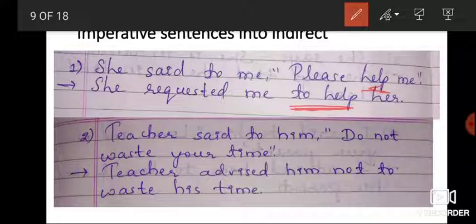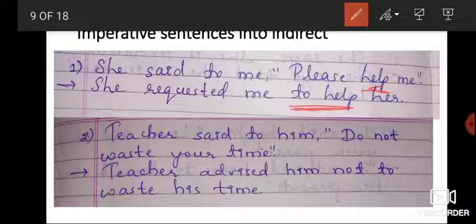So what have we used here? The verb is changed; we have added the preposition "to" before the verb and then we completed it. So what does the sentence become here? She requested me to help her. What is the sentence? She said to me, please help me. She requested me to help her. I hope you have understood.